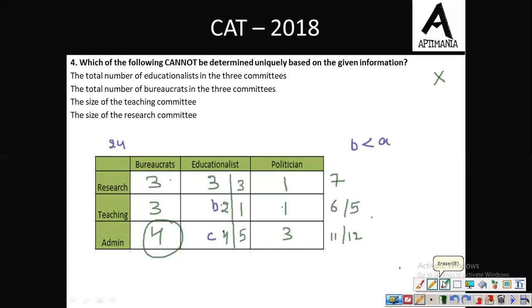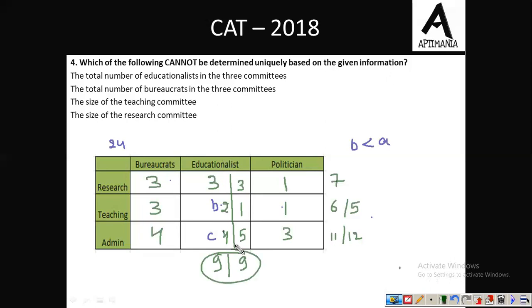So the first statement is, okay, the total number of educationalists in the 3 committees. See, the total number we can find out. देखिए ये वाला case लेते हैं तो 3 + 2 + 4 it will be 9, और ये वाला case लेते हैं तो 3 + 1 + 5 again it will be 9. तो total number is same. Fine. तो ये तो हम पता कर सकते हैं. The total number of bureaucrats in the 3 committees is also fixed, which is 11.